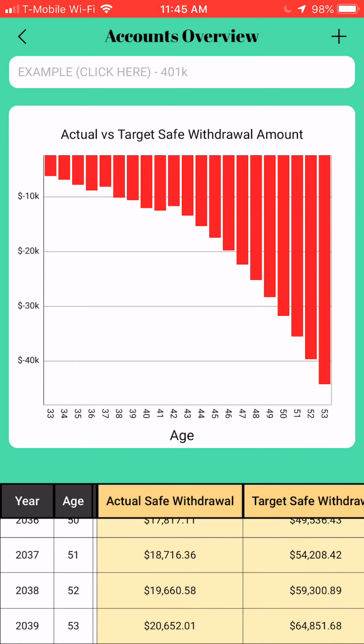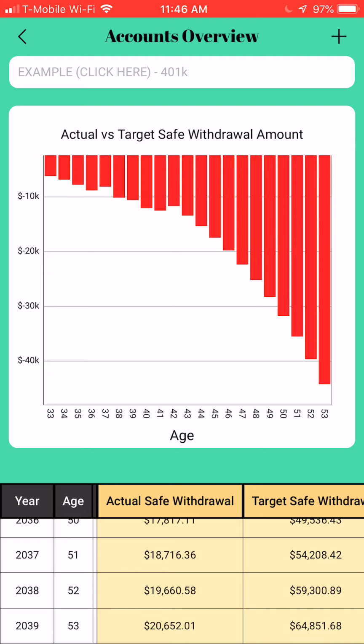And then if we jump back to the account's overview page, you'll see how it would affect the difference between the current safe withdrawal amount and our target safe withdrawal amount. So we still see that we're a bit short. What we had modified affected the ages from 33 up until 43. We see that the difference is a bit smaller during those ages. But again, at the later ages, we're still very far from what we would like to achieve in order to get to retirement.